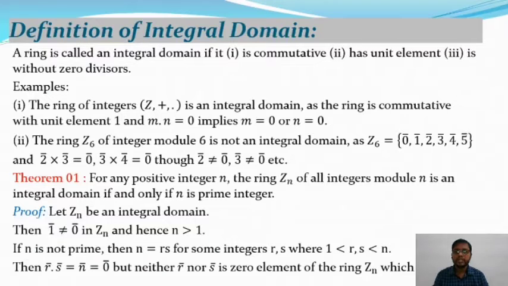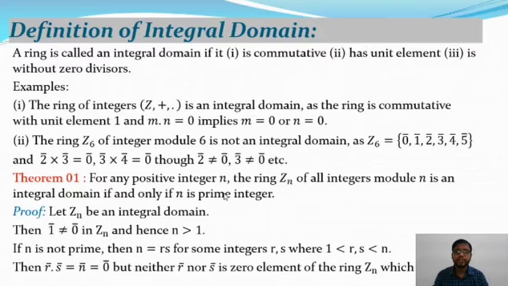So Z6 is a ring, but it is not an integral domain because it does not satisfy the third property, that means it is not without zero divisors, it is actually with zero divisors. So Z6 with plus and dot, where plus and dot are the binary operations, is not an integral domain, but it is a ring.